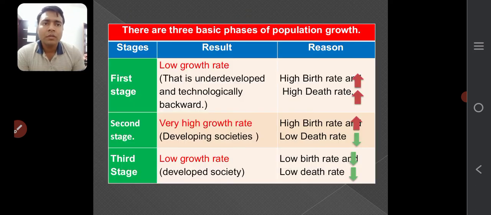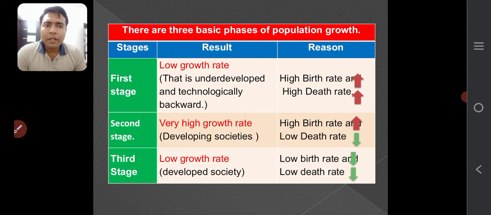Let's see further. There are three basic phases of population growth, as I told you: first stage, second stage, and third stage. First, low growth rate: underdeveloped and technically backward countries, just like South Africa, with high birth rate and high death rate. Second stage, developing societies: high birth rate, low death rate. So you can see here that population growth is too much in the second stage. Now we will see the third stage. Low growth rate, developed society, low birth rate, and low death rate.